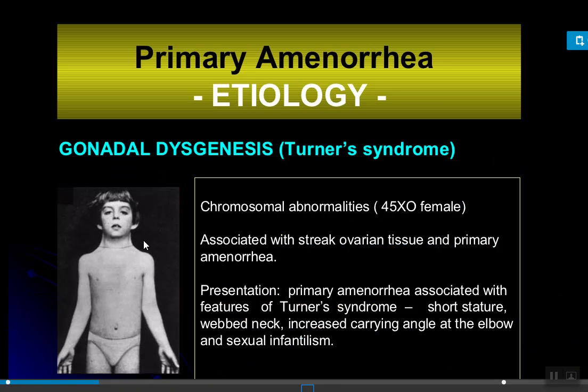This is a diagram of Turner syndrome. Okay, it is a gonadal dysgenesis. Here you can see that only one X chromosome is present in the female. Okay, so there are ovarian tissues and primary amenorrhea can be there. The height is very short stature, webbed neck, increased carrying angle at the elbows, and sexual infantilism can be there.